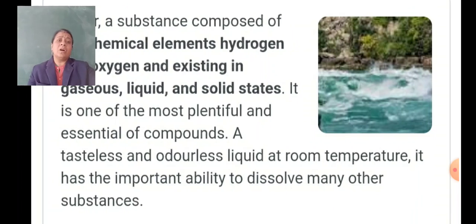Now, what are the different components present in water? Water is a substance composed of chemical elements like hydrogen and oxygen. Initially, it was told that water is an element, but after some time we came to know that water is not an element, but it is a compound, and it consists of 2 elements, that is hydrogen and oxygen.